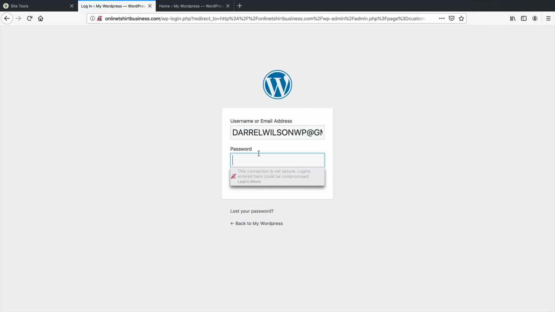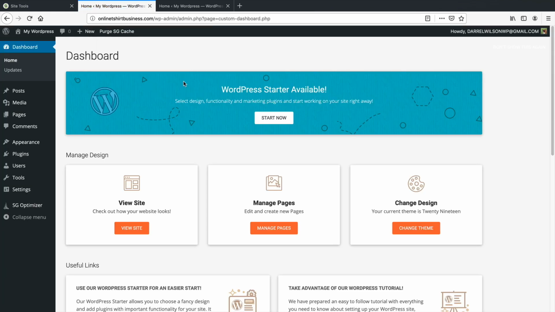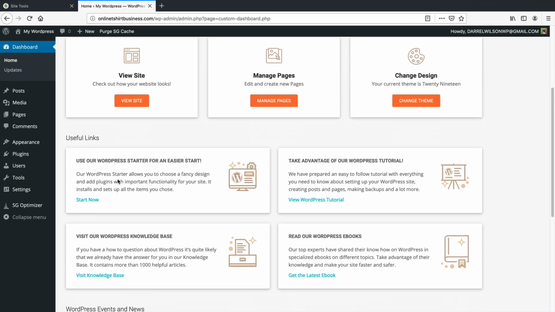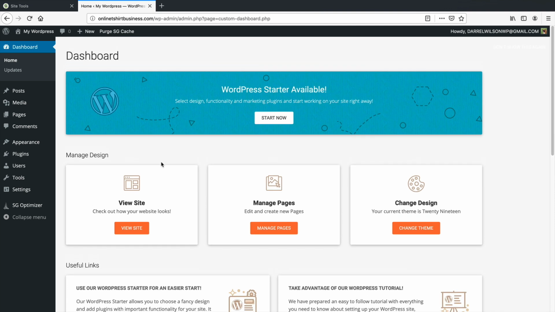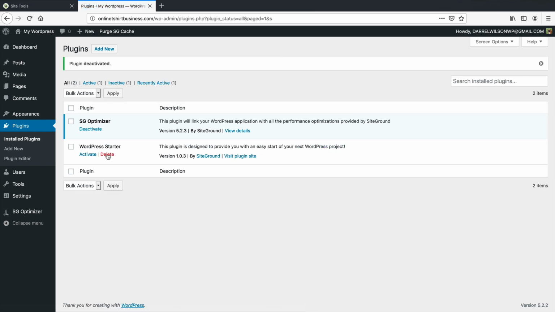So pretty cool. Actually I have to log into my password again. It looks like it kicked me out. If that happens to you, just enter the password that you actually wrote down before. So right here, click on Save and voila. All right. So this is your back end, but the first thing I want you to do right here is go to Plugins and go to Installed Plugins. And I want you to deactivate this WordPress starter. We don't really need this, and that's not the default one.